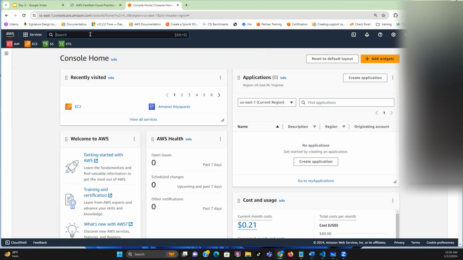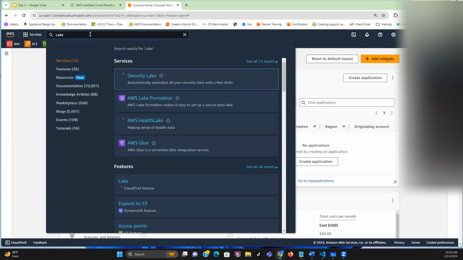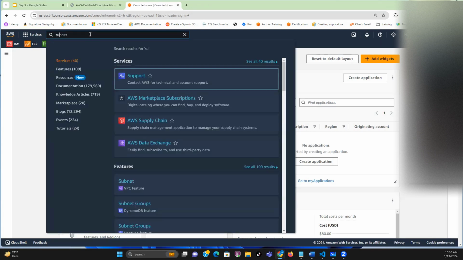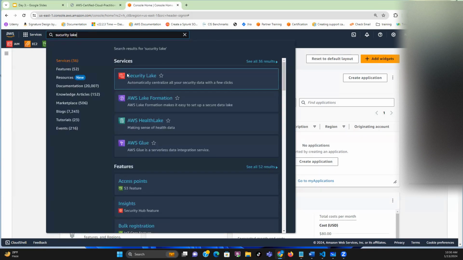So for instance, let me say I want to search for a security tool, and I have heard somebody talk about data lake, Security Lake. I don't know what it means, and you want to search for it, you can just use "lake", and it's going to bring you all those services that have lake. This is searching by keyword. But if you know the full name, you can just search it directly, Security Lake. Then it's going to bring it out for you, and you can see that it's selected. So you can click on the service here.